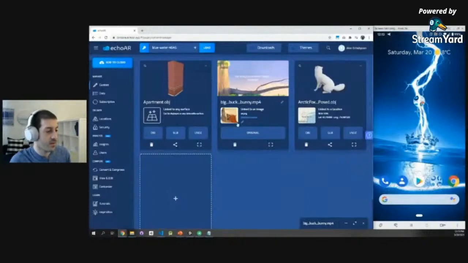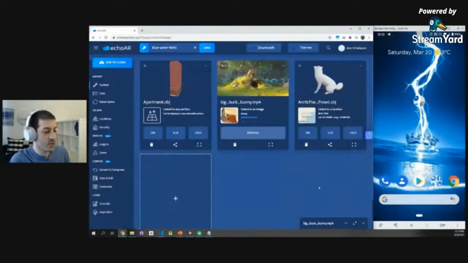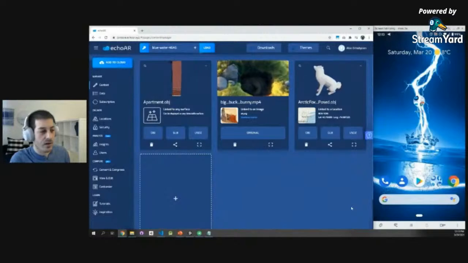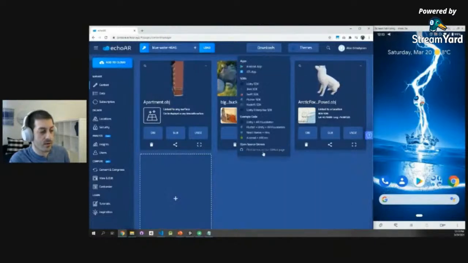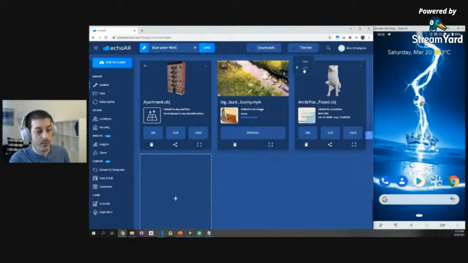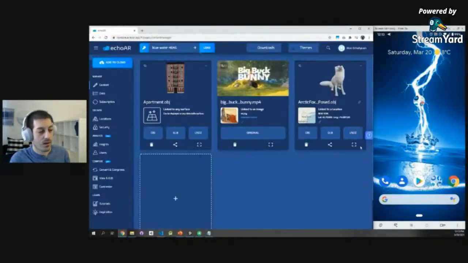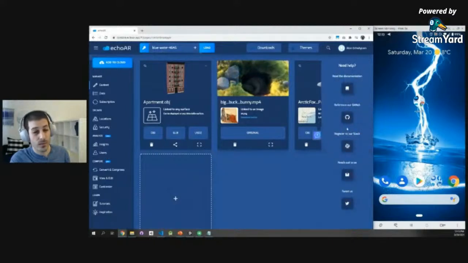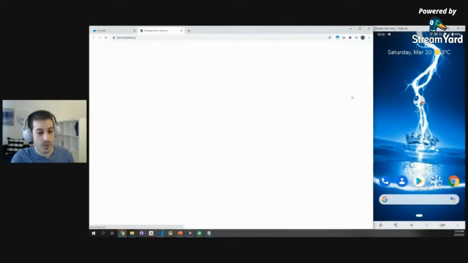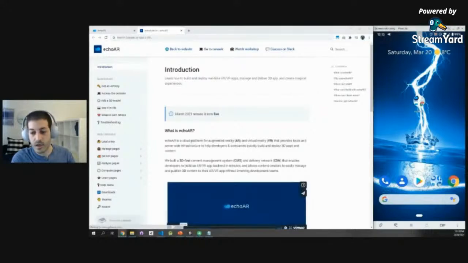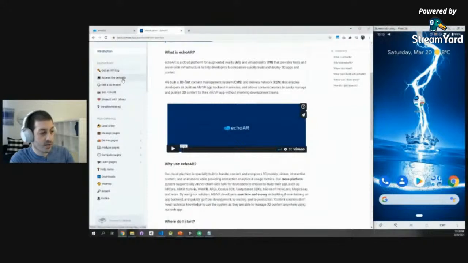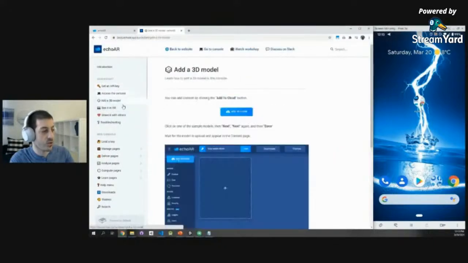Perfect. So we saw surface detection, we saw image recognition. Let me show you other stuff that you can do in the console yourself. So we already saw the downloads menu, where you're able to see the different SDKs that we support and integrate that into your application or just download the sample apps. You can also swap a theme, which is really cool, to change the colors of the console. You can use the help menu, which is really important. It gives you a link to our documentation, which I'll share in the comments right here. But basically, it has a step-by-step guide of everything we just did: how to get your key, how to upload content, how to share it.